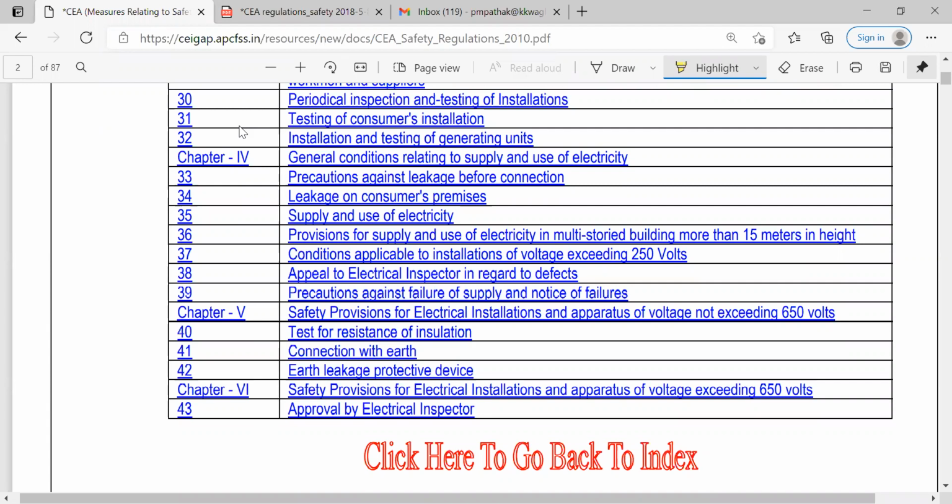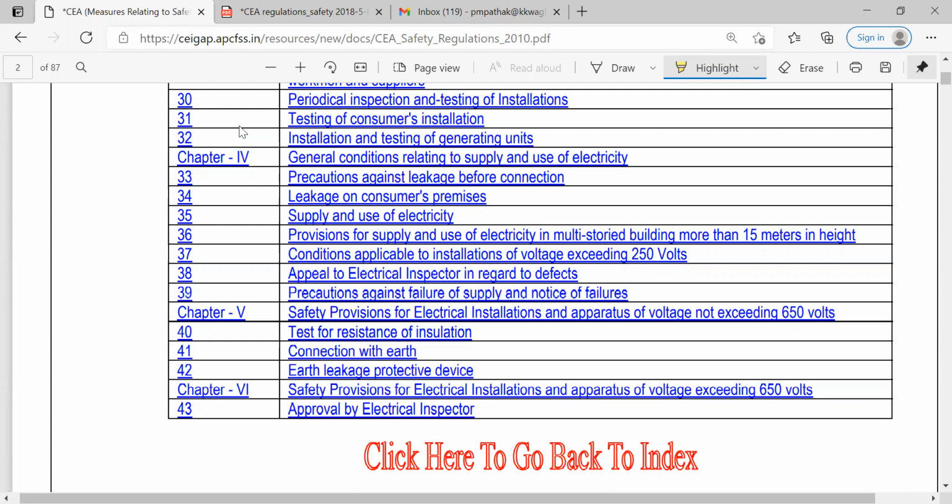So what are the precautionary measures against leakage before connections? Before connecting to the residential area or MIDC or industries, etc., we have to check the leakage first. Then leakage on consumers' premises. Then supply and use of electricity. So how to give the supply to that particular consumer, that should be checked.